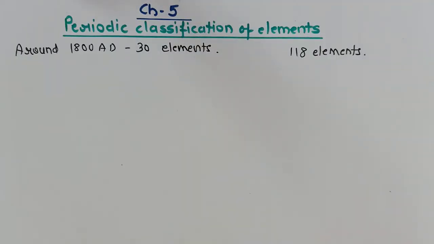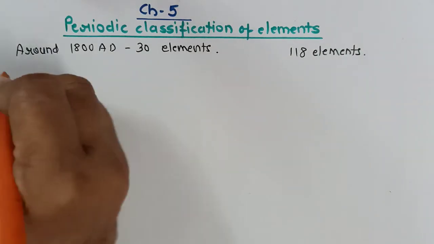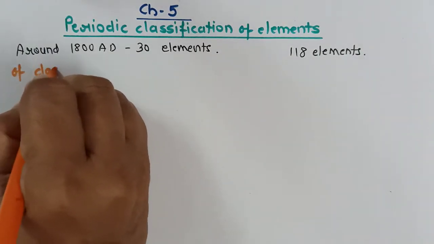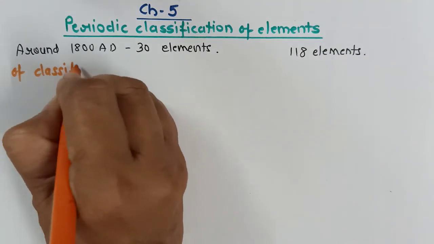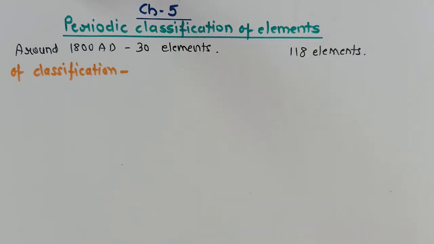Now the very first thing is why there is a need of classification. We need classification in every part of our life. If you go to a greengrocer, he classifies the vegetables according to their size, their shape. If you go to, let's say, a cloth shop, their clothes are sorted out according to their shape, sizes, color, design.